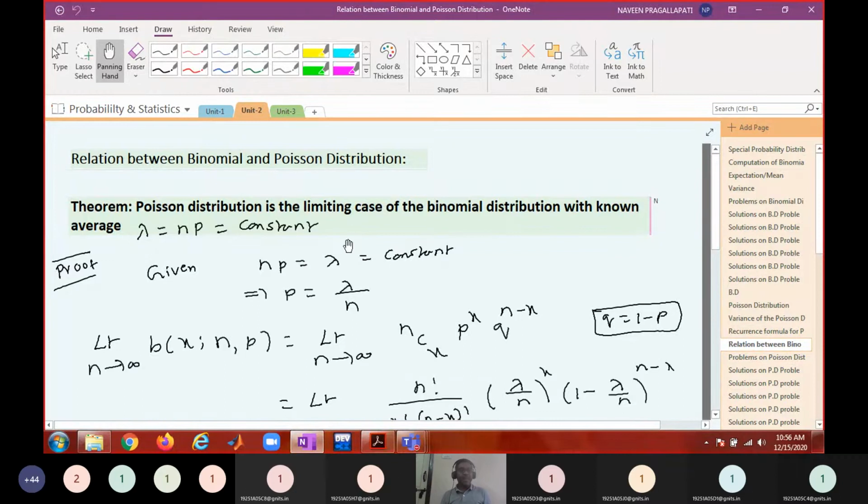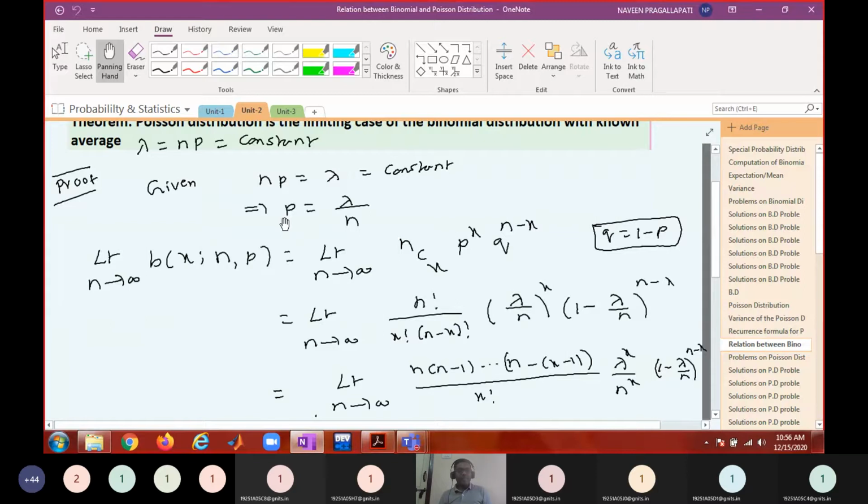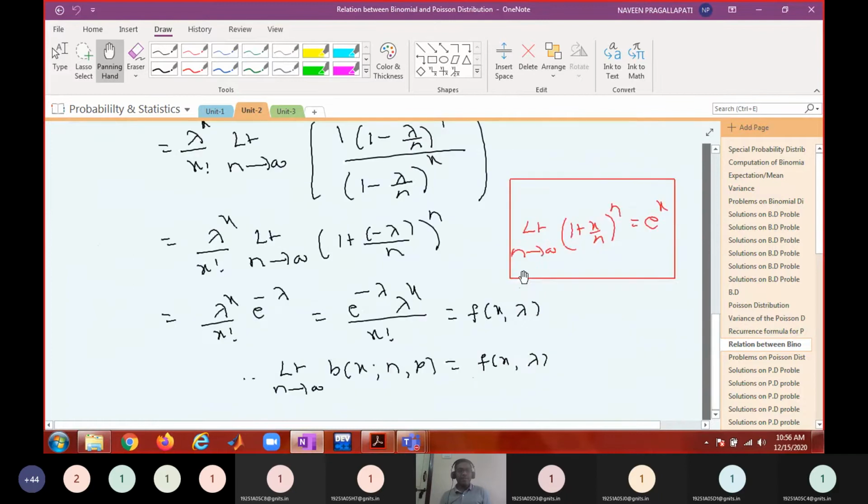For large values of n, if you observe that mu is constant, that means as n tends to infinity, p should tend to 0, then only this product is going to be constant. You can see here, as n tends to infinity, p will tend to 0. So we proved that as n tends to infinity, this binomial distribution will become the Poisson distribution. Therefore, we have seen that the Poisson distribution is a limiting case of the binomial distribution.